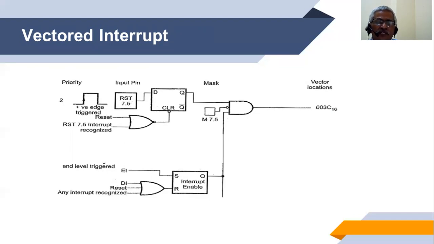It is also disabled by the DI instruction, enabled by the EI. Whenever the mask is active, that is in this case whenever the mask is low, this particular interrupt will be masked.